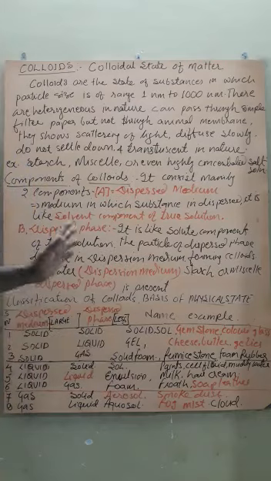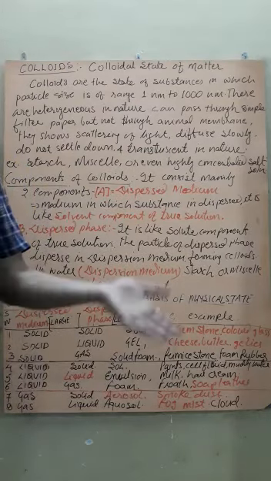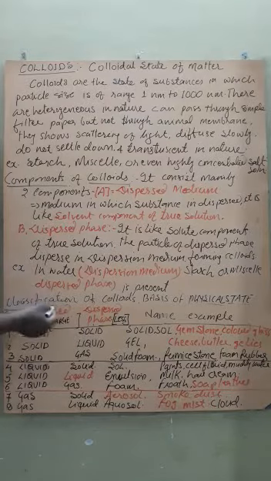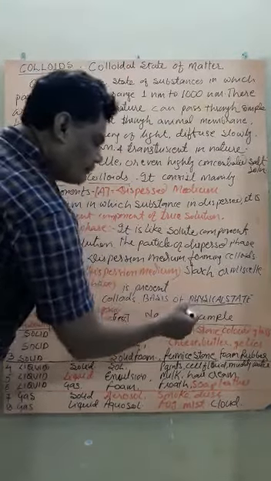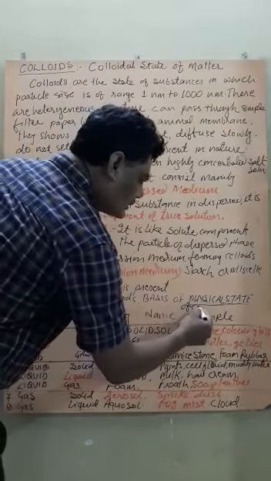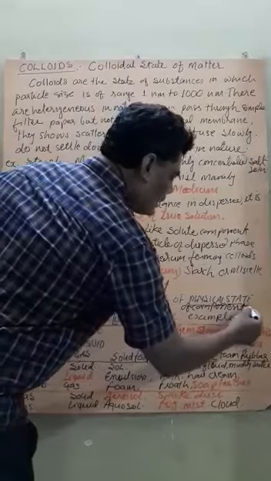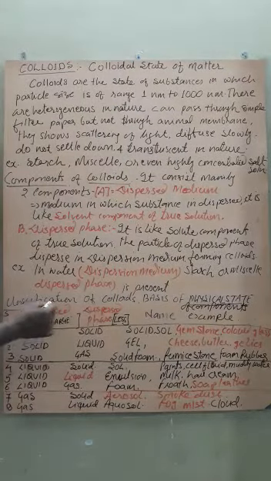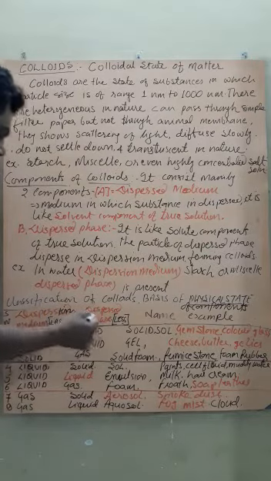Next, the classification of colloids. Like we classify solutions on the basis of many factors, we classify colloids on the basis of the physical state of components. Now you know there are two components: dispersion medium and dispersed phase.